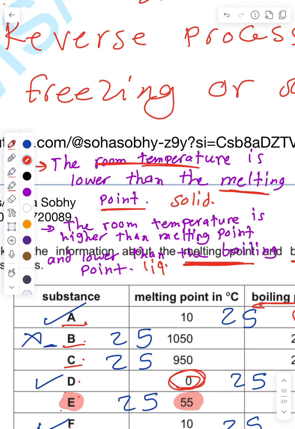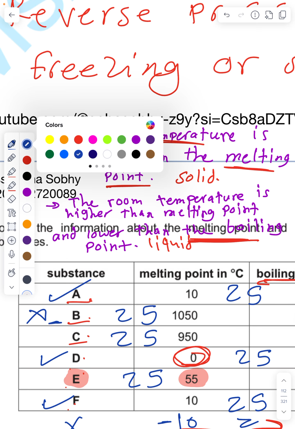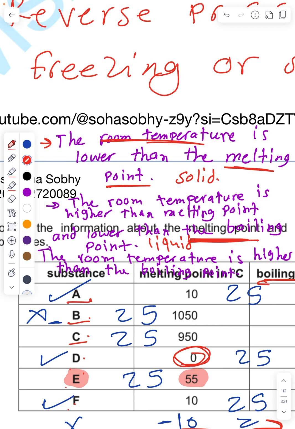Excellent. The last one: if the room temperature is higher than the boiling point, room temperature higher than boiling point, I am gas. Excellent.